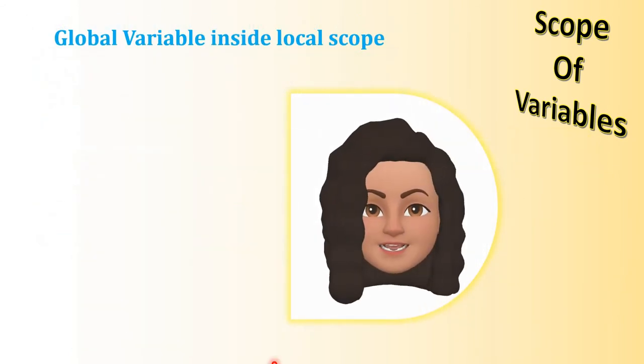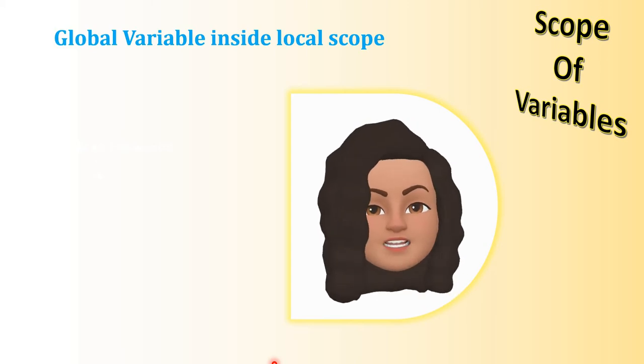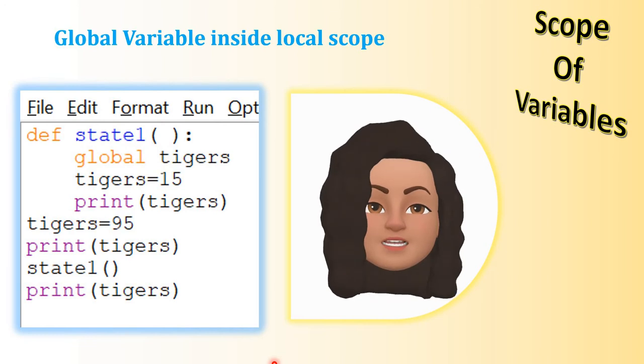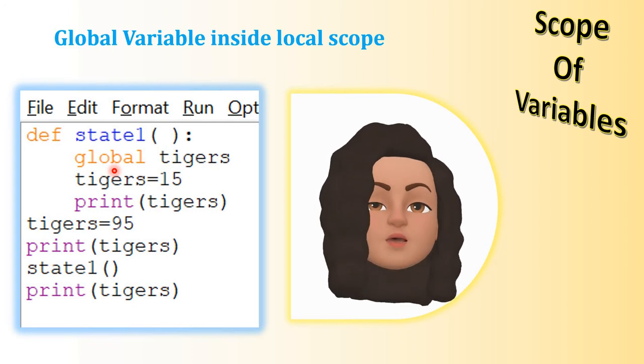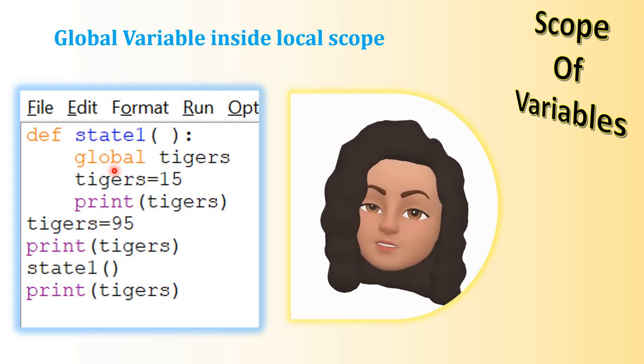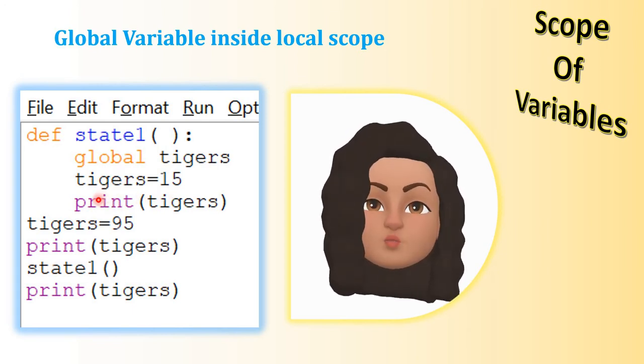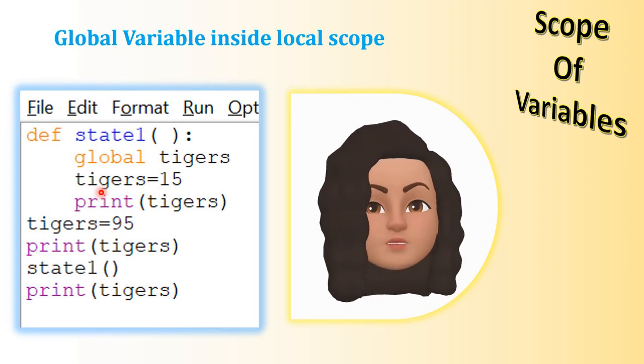Now let's discuss global variable inside local scope. Same program only, but inside the function definition here I have declared a variable tigers with the keyword global. So this variable tigers is a global variable when we declare it with the keyword global. In the next line I have assigned tigers equal to 15, which is a value that can be used outside the function also, because we have declared the variable tigers as global.